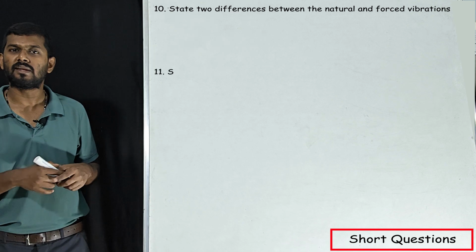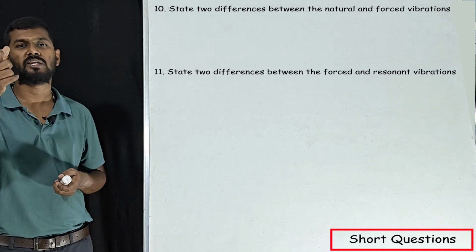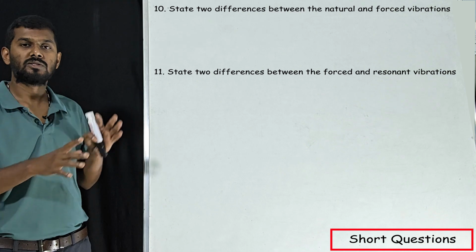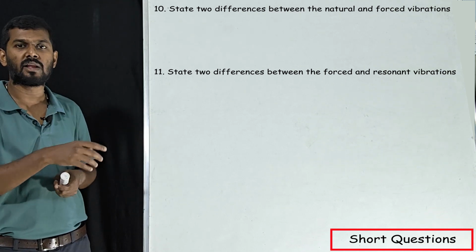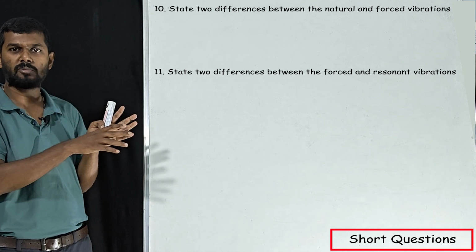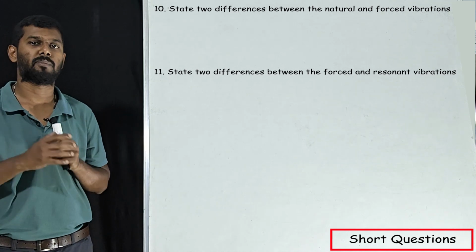That's it. Questions number 10 and 11, we are going to skip. Why? Because these are related to differentiating between two quantities. We have learned all these things in depth in the concept video. These kinds of questions have no logic behind them, and there is no twisted question behind them. That's why we are going to skip them.